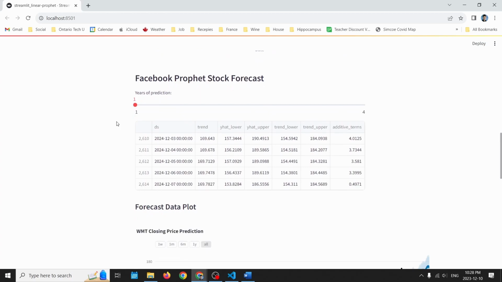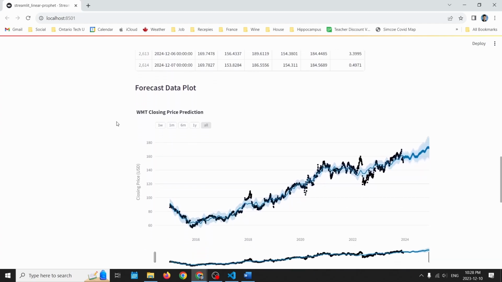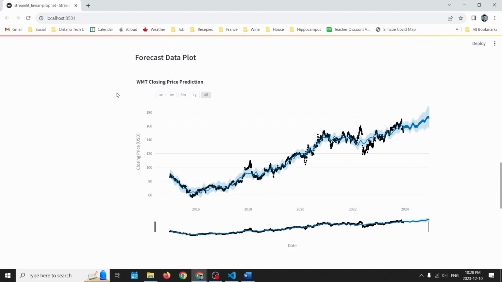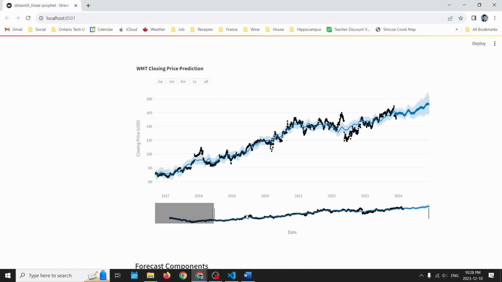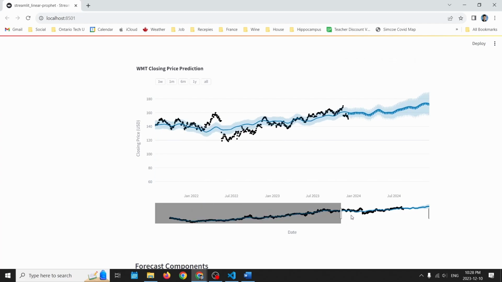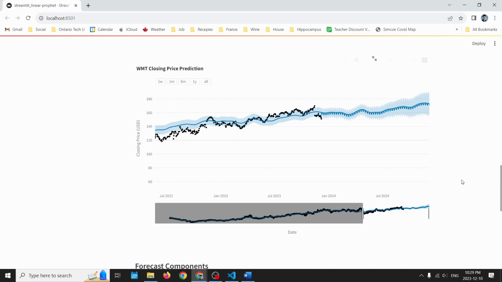Facebook Prophet will also automatically predict 1 to 4 years into the future of the same stock that was provided at the top. We see the actual stock data in black and the predicted stock data in blue. There's also a range of how accurate the prediction may be. We can use the slider to see farther into the future or change the range of the stock.